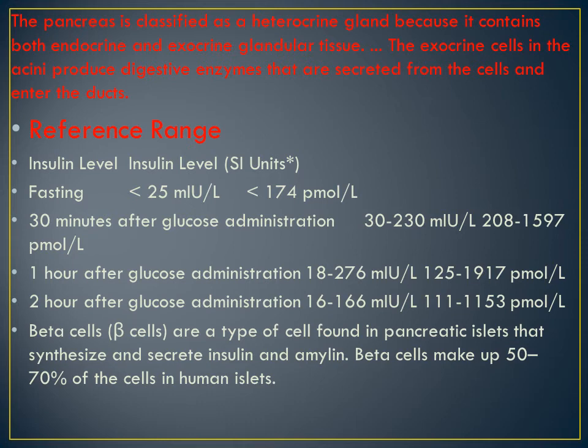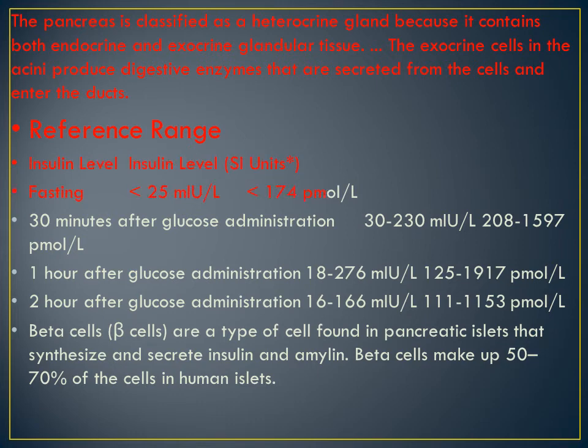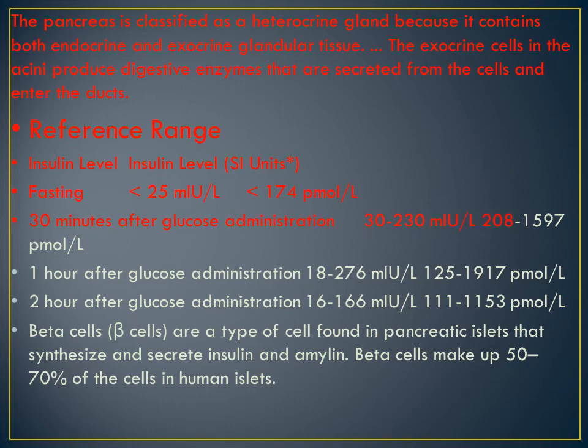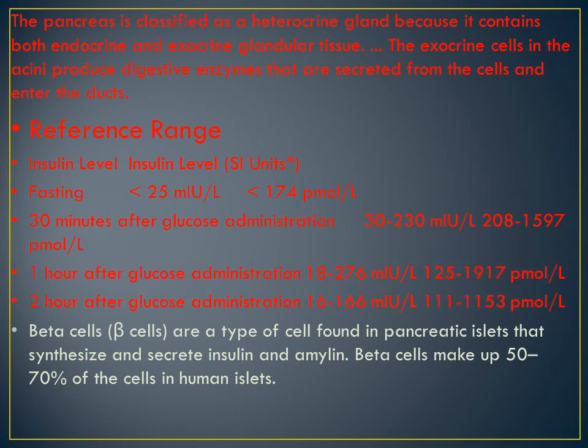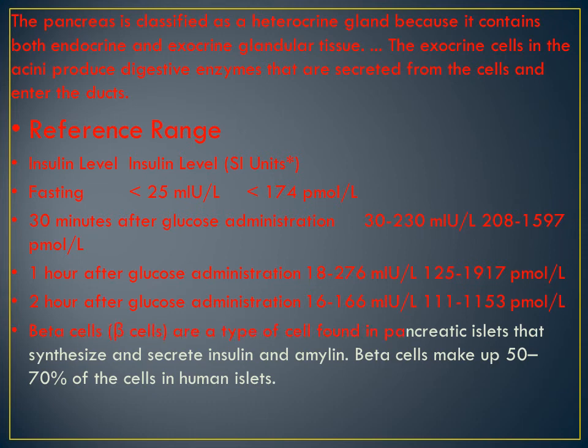These are the reference ranges for sugar patients. Like fasting, it should be 174. Then after 1 hour, after 2 hours, after 30 minutes of taking glucose. Got the readings on the board? Beta cells are a type of cells found in pancreatic islets that synthesize and secrete insulin and amylin. Beta cells make up 50 to 70% of the cells in human islets. Clear, children? Understood?